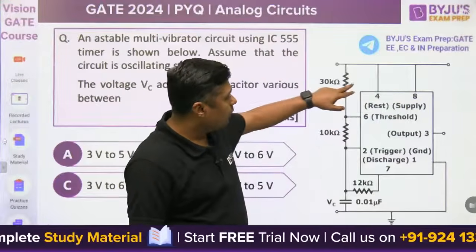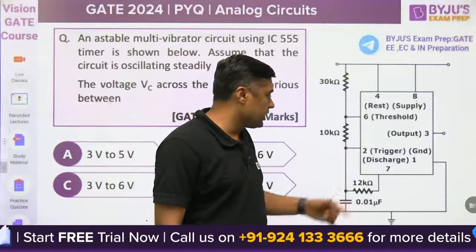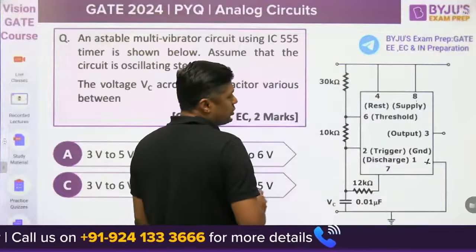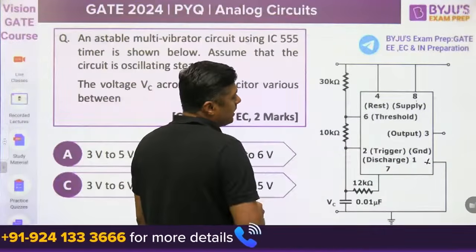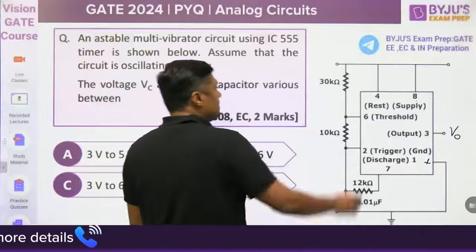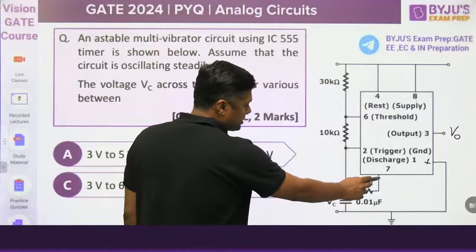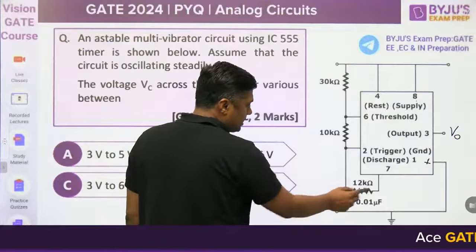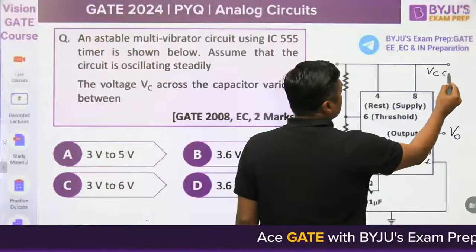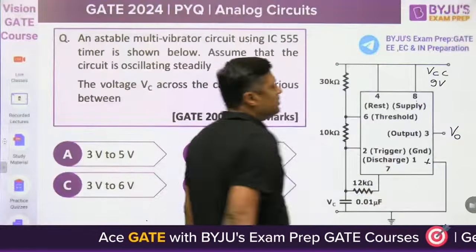Here 4 is called reset, 8 is called supply, 1 is called ground, which is connected to ground. 2 is called trigger, 6 is called threshold, 7 is called discharge pin, and here we are taking the output from pin number 3. This 3 kilo ohm is connected here, 10 kilo ohm is connected here, and the 12 kilo ohm resistor is connected to pin number 7, and the capacitor will discharge through this path. And this is the VCC, which is given as 9 volt.